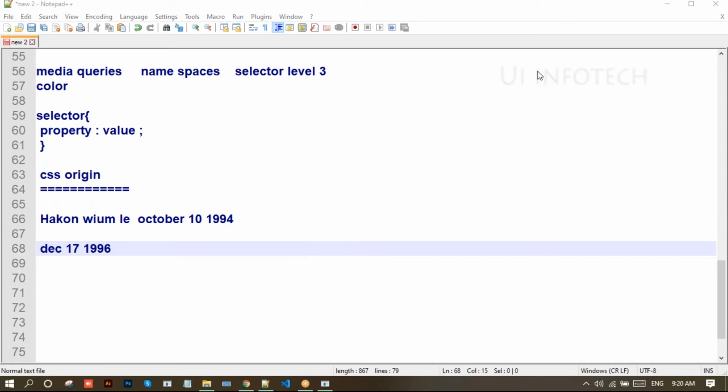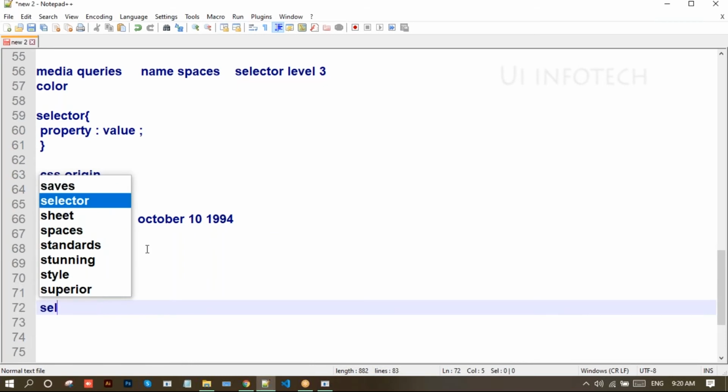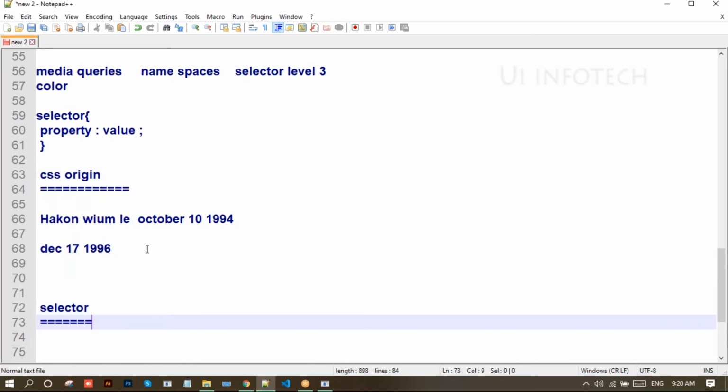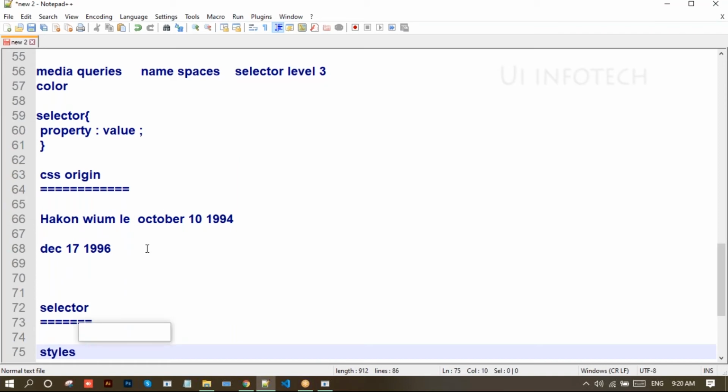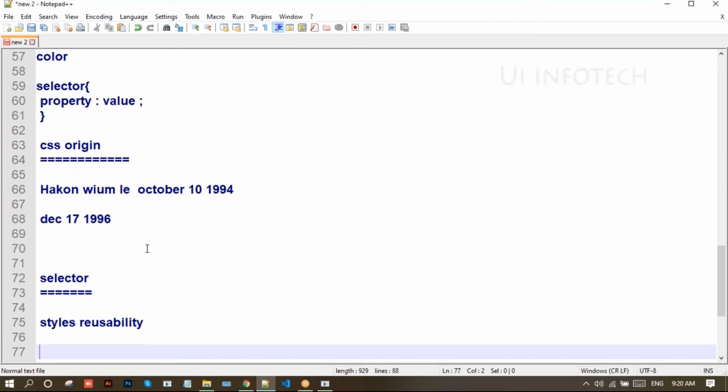Next, we'll go for selectors. Selector is nothing but style reusability. Or in simple words, a selector is a chain of one or more simple selectors separated by combinators.